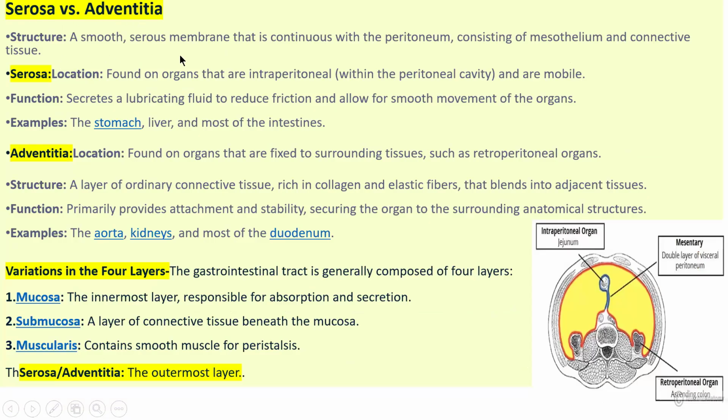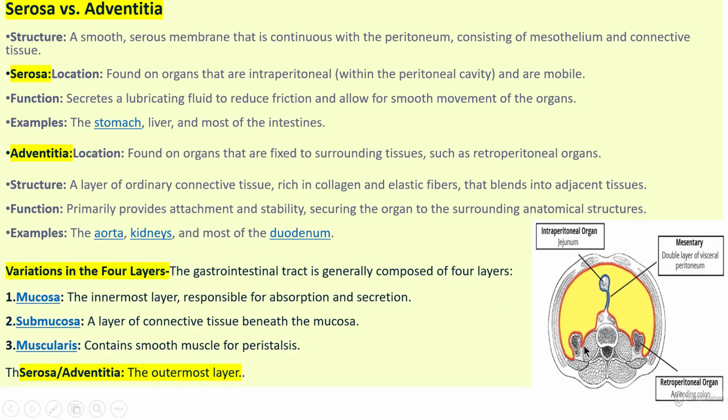Serosa is a smooth serous membrane that is continuous with the peritoneum, consisting of mesothelium and connective tissue. Location: it is found on organs that are intraperitoneal, within the peritoneal cavity, and are mobile, able to move. It is not fixed. Examples are the stomach, liver, and most of the intestine parts.